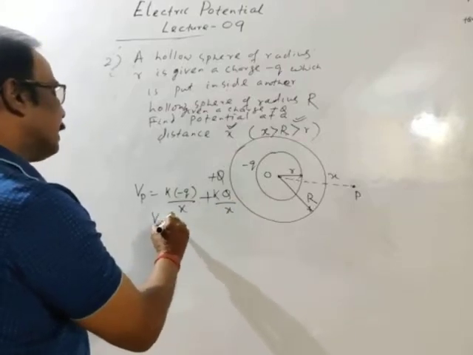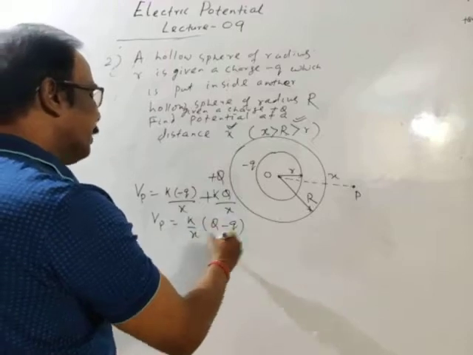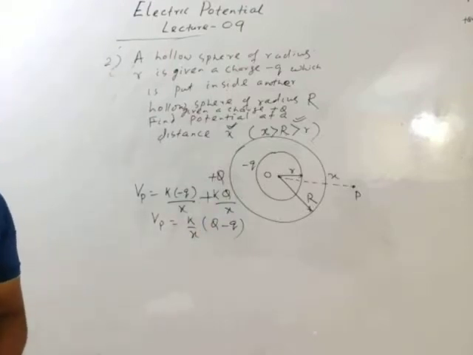Then finally potential at point P is k by x into (q minus q). Think, is it right or wrong? Done it? Is it clear?